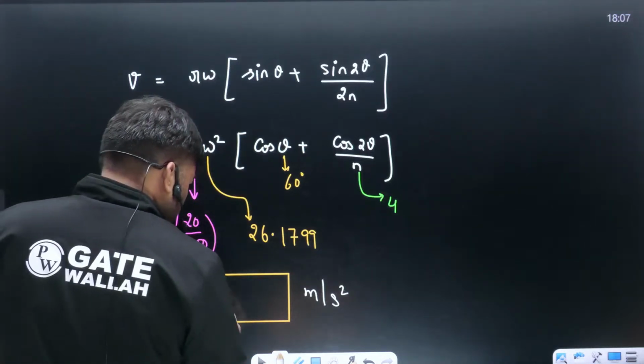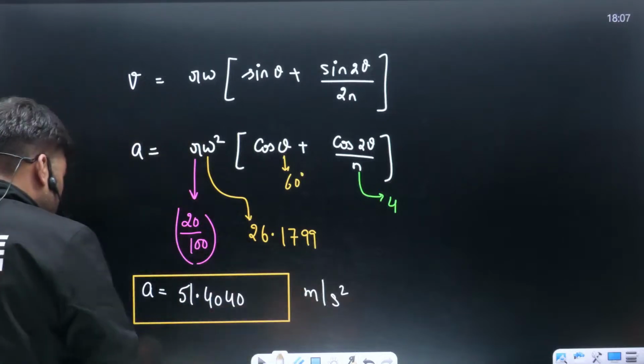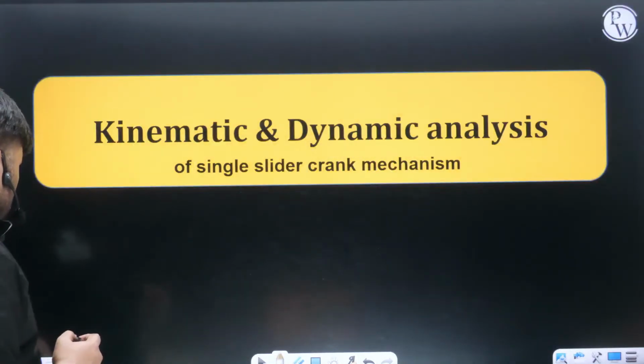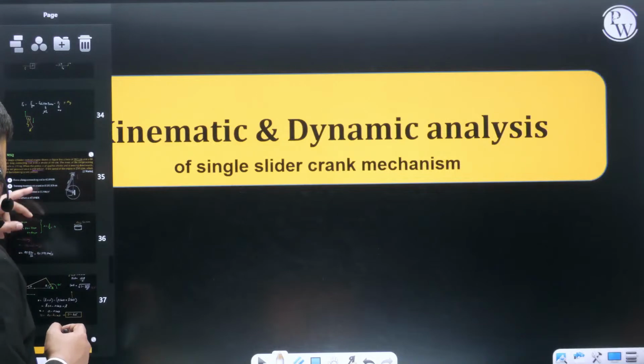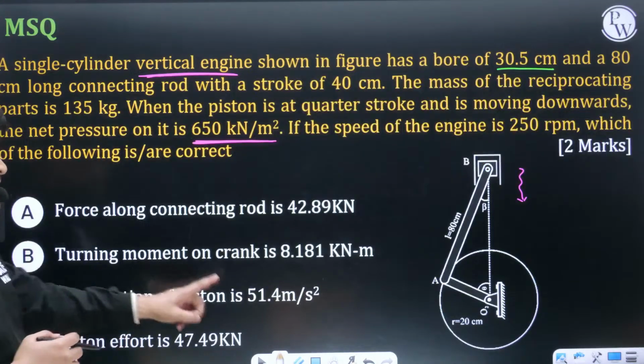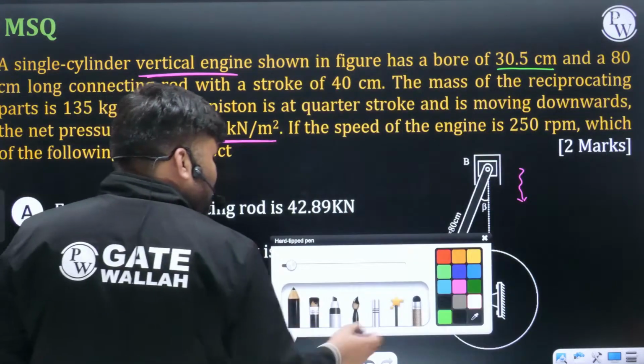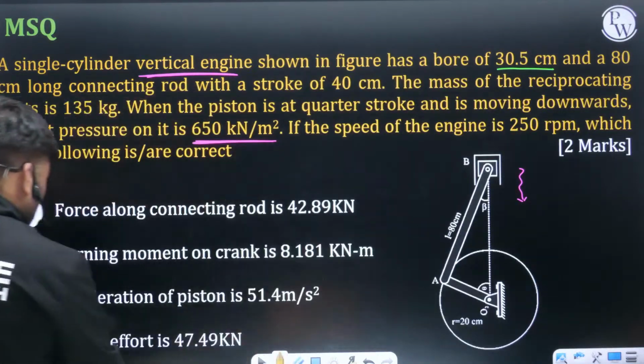$51.4040 meter per second square. The very first question they have asked: acceleration of the piston is how much? 51.404. Is this option correct, beta? Is it correct? Option C is correct.